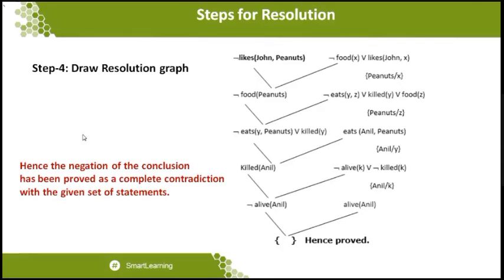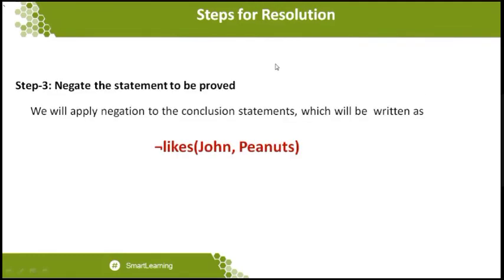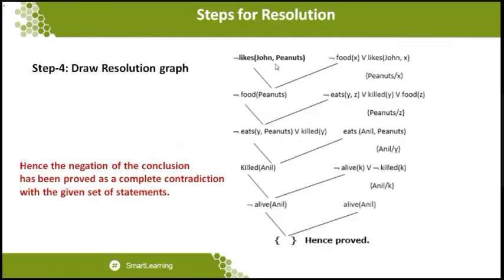You can see that my proof is, I want to take a proof, then I want to compare it with which statements are able to compensate the present proof. So presently I have the proof known as not of likes of John comma Peanut. This is the statement I want to prove, because what does step 3 mention? Step 3, I want to take the negation of the statement to be proved. That is the statement I have taken. Then using the statement, I will compare it with which kind of statements are able to compensate, or which kind of statement I can go for substitutions.